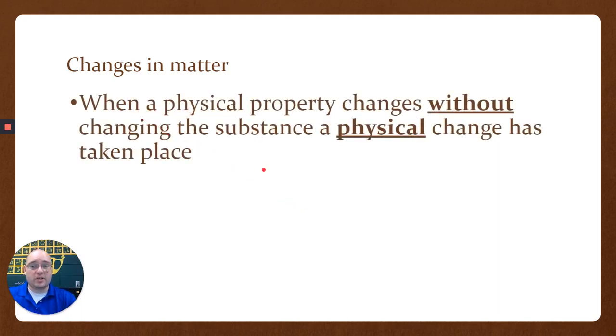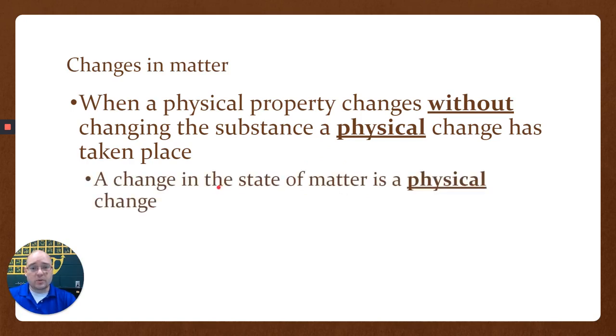When a physical property changes, but it does not change the substance, we have what's called a physical change. A physical change has taken place. So taking a piece of paper that's a rectangle and crumbling it up into a ball, that is a physical change. I didn't change what it was. It's still paper. I just changed its size and its shape. Okay? So if I tear the piece of paper, again, I didn't change what it was. It's still paper. So if I change the state of matter, that is a physical property. So changing a physical property but not changing what it is, is a physical change.